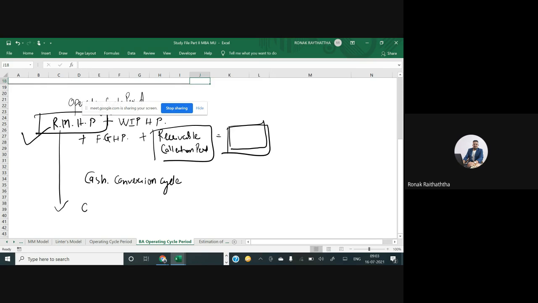So in the operating cycle formula, you take the operating cycle period minus the credit period availed.